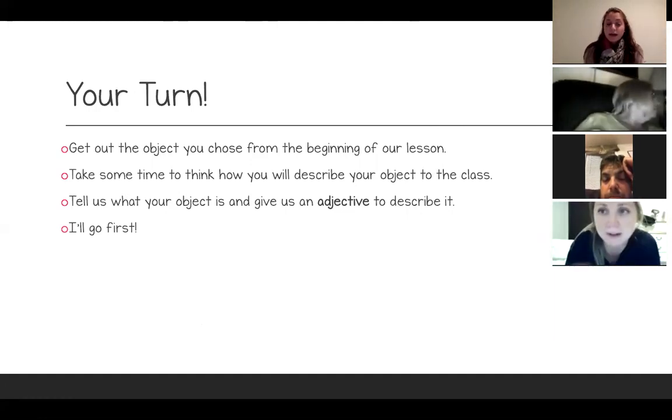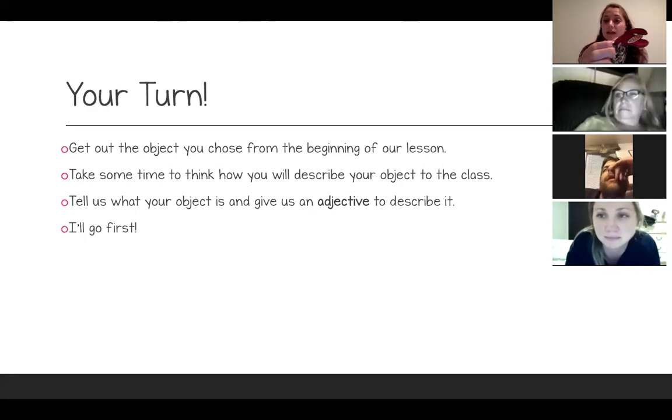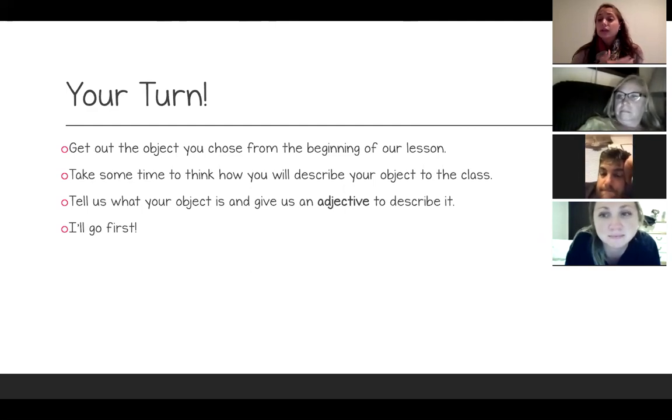So I pulled out a magnet that I have, if you can see it. And it looks like you guys also all have your video on, so you might as well just keep your video on. And Taylor, I see that you're muted, so you can go ahead and chat your answer when it's your turn, or you can choose to turn your audio back on to share your answer with us. So I chose a magnet that I pulled right off of my fridge, and I got it in Maine. So what I would use to describe my magnet is red. I love those color words to use as adjectives, so I'm going to use red as my adjective.